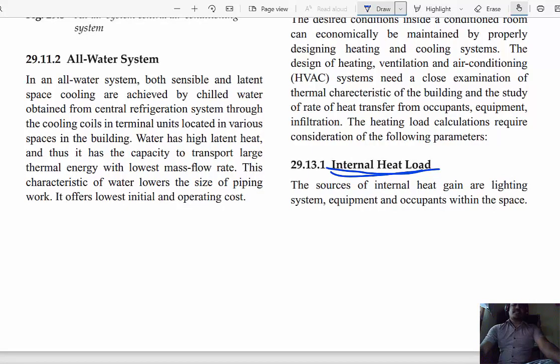Lighting systems emit heat, everybody knows. For equipment, for example, if 10 computers are in that air conditioned area, the computers generate a certain amount of heat while running. Any other electronic devices in that room also produce heat, and the number of occupants in that room is also a main parameter to calculate the internal heat gain.